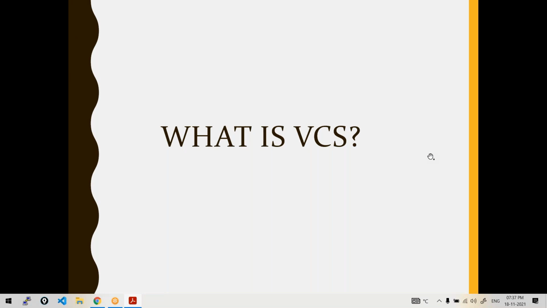So let's get started. Yesterday we were talking about version control systems, right? What a version control system does. What are the major tasks of a version control system? So these were the things we were discussing yesterday. So let us recollect them quickly and let's proceed with the architecture of version control systems.